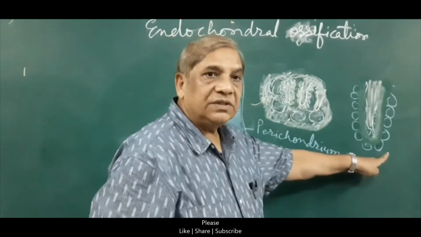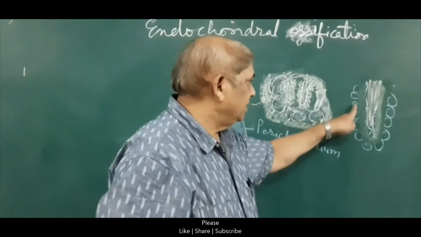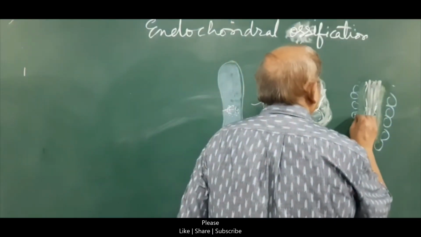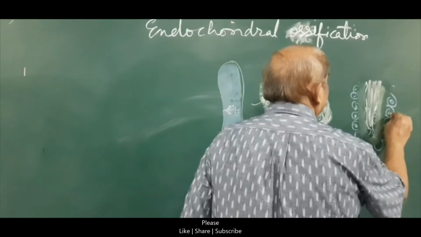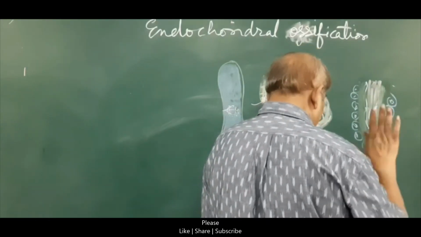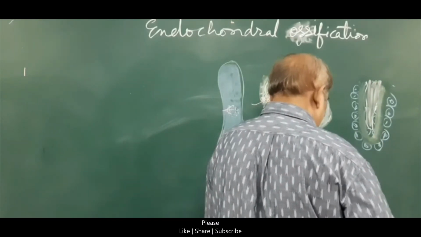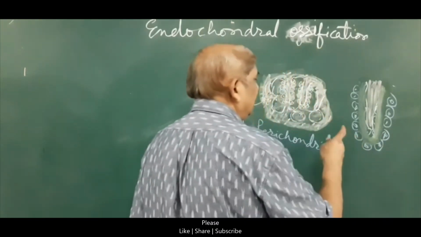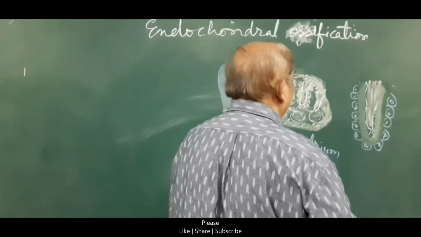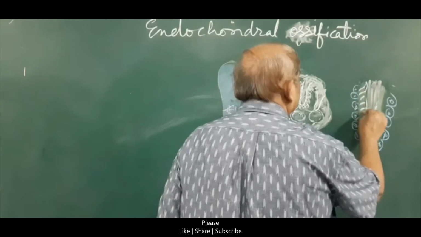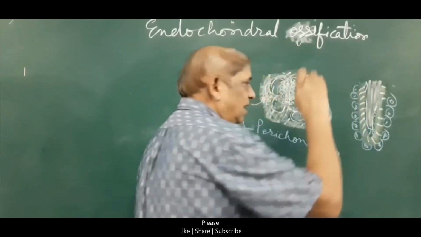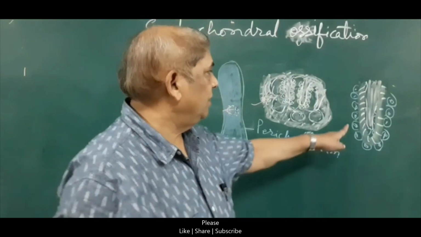Now under the influence of alkaline phosphatase, this row of osteoblast cells will secrete the alkaline phosphatase, and under its influence the deposition of calcium will take place. Say, for example, this calcium deposition has taken place. So this is how one layer of the bone is formed.